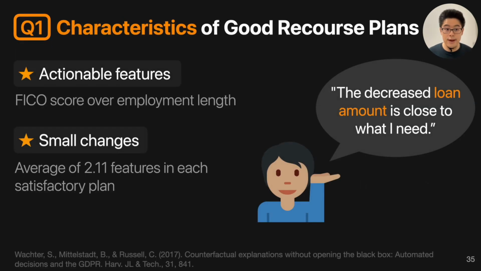So first, we want to study the characteristics of different good recourse plans. Our findings validate many hypotheses from the existing recourse research. For example, we found participants prefer actionable features. For example, maybe it's easier to change FICO scores than employment length, so a lot more participants choose FICO scores. And also participants prefer smaller changes.